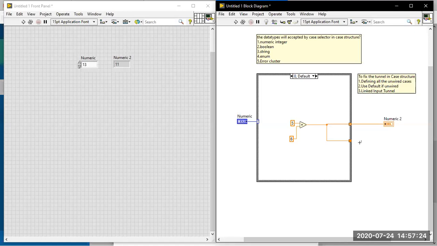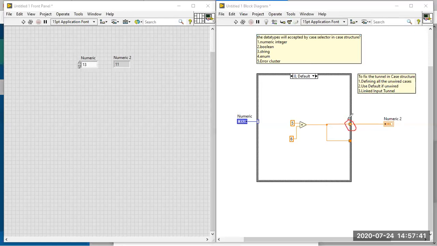But in case you are going for use default if unwired, the tunnel will not be filled properly. In this you can find a small white space available over there. You can see it here. That represents that the tunnel is made as a use default if unwired tunnel. Understood? Kindly understand the difference between default case and use default if unwired.